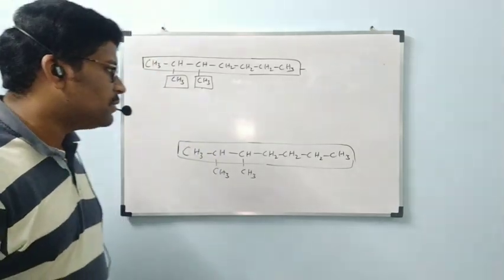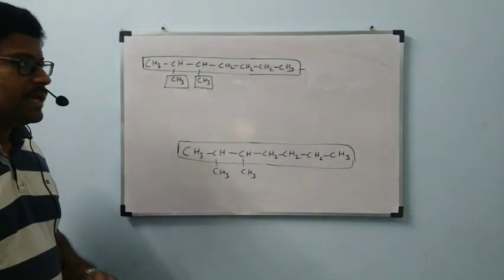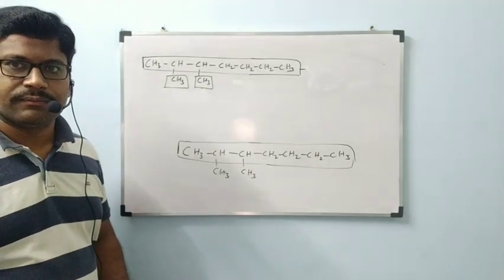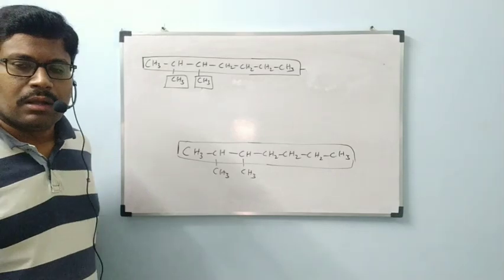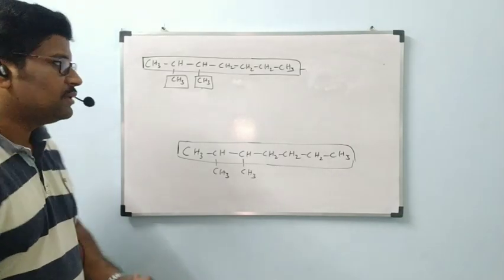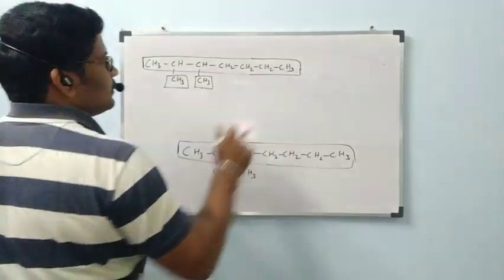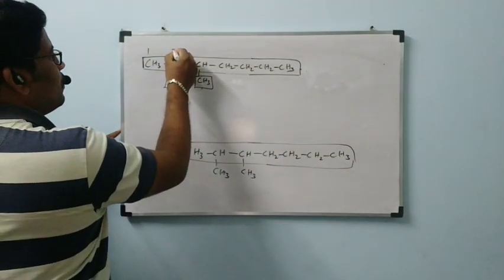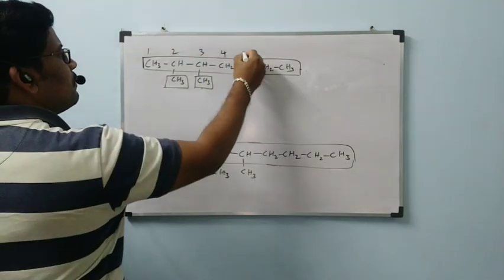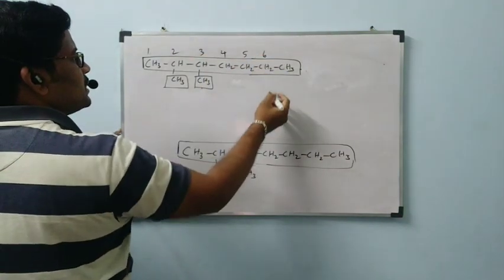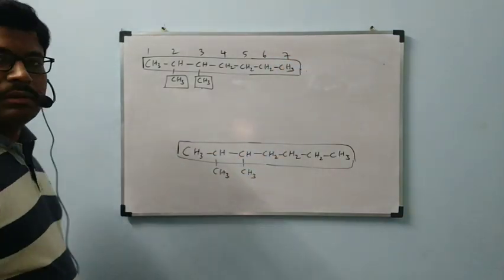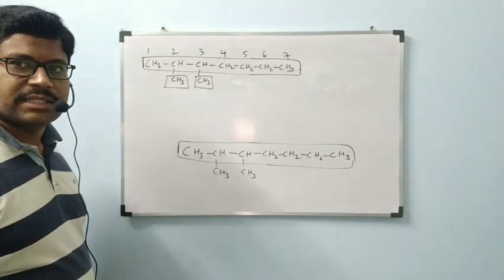Okay ma? Observe the board, all of you. We have written two times. I have written two times ma. Same parent chain I have written two times. Okay. Then numbering must be given, what did I say? Left to right or right to left. Okay, see. 1, 2, 3, 4, 5, 6, 7. This is one way. Next, second way.